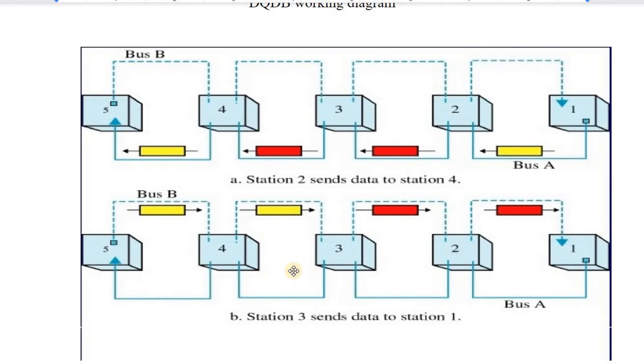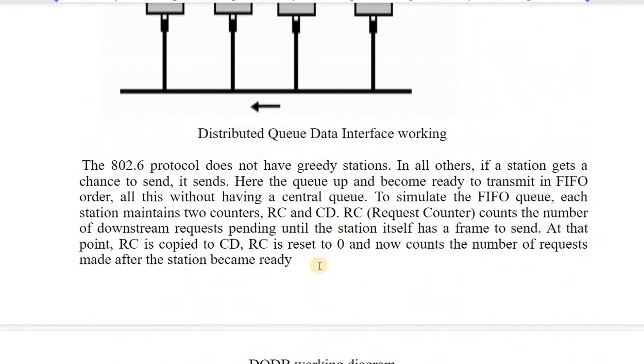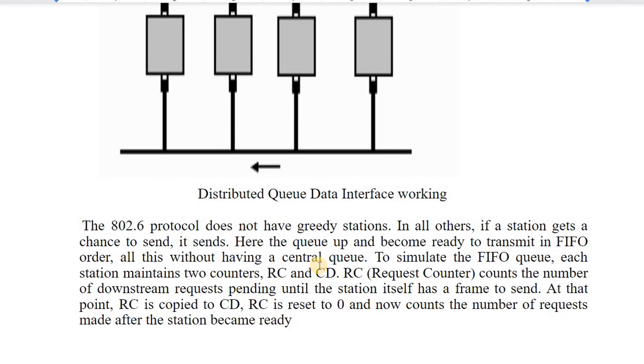If station 3, for example, wants to send data to computer 1, then your receiving node is on the other side; in case A it is on this side, and in case B the receiving node is on the other side. So if station 3 wants to send data to 1, it will send in this manner. It will first be received by station 2, and then it will go to station 1 finally. Because its name is dual bus, there are two buses, upward and downward.